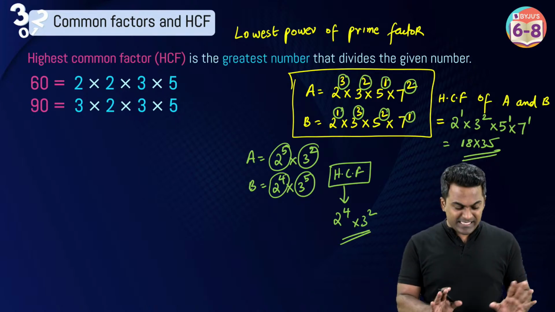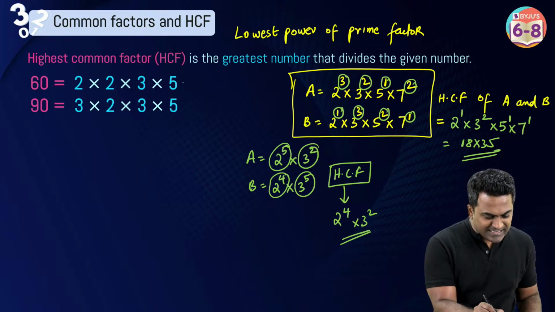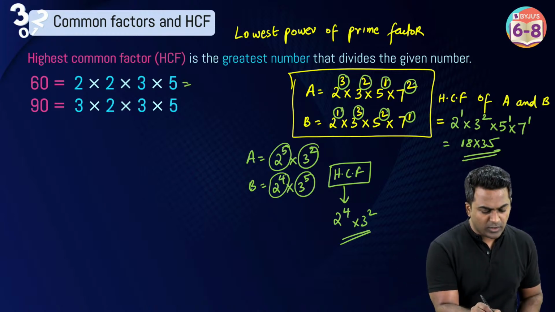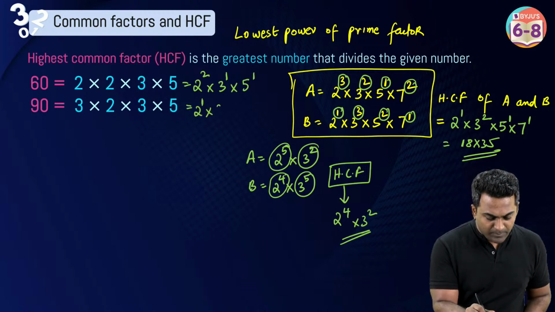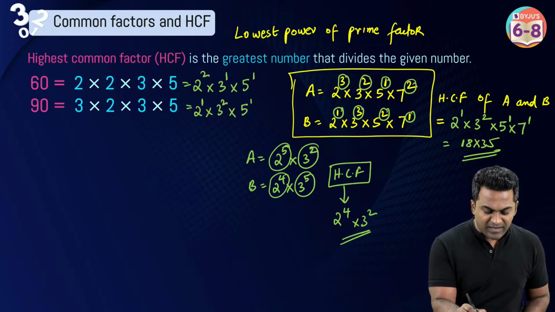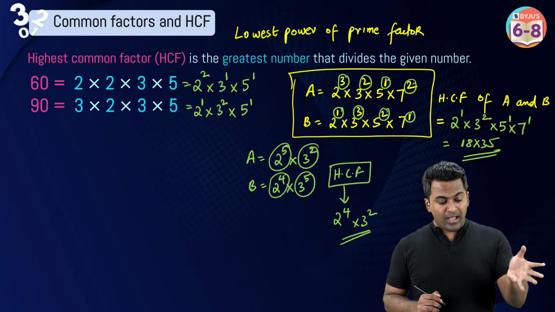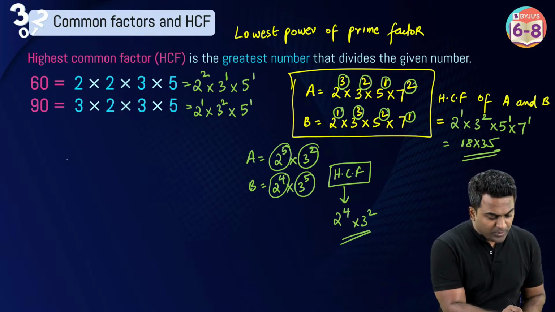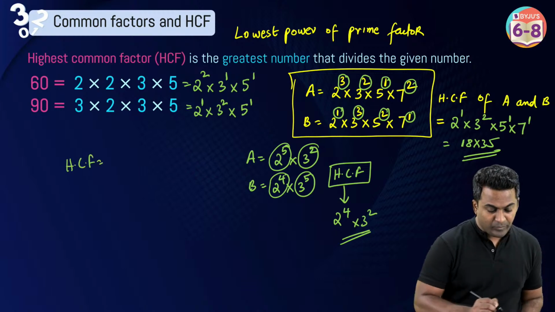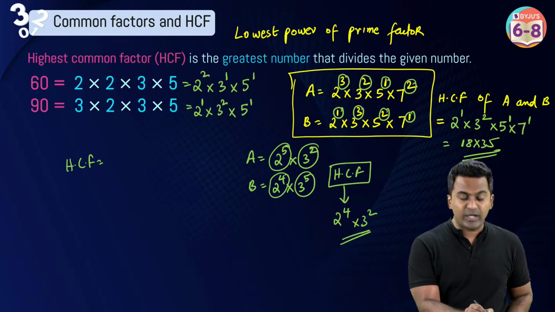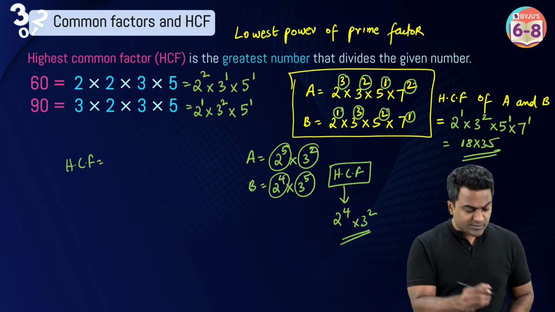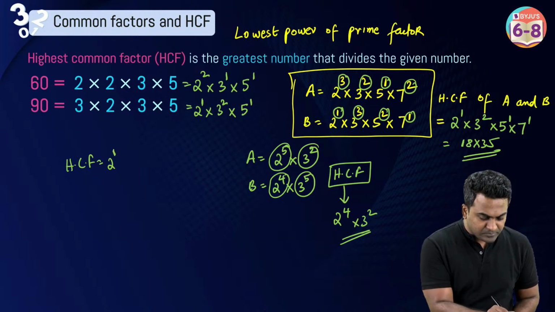What did I tell you for HCF? Now if I give you any random numbers, 60 and 90, first 60 is what? 2 power 2 multiplied with 3 power 1 multiplied with 5 power 1. Similarly 90 will be what? 2 power 1 multiplied with 3 power 2 multiplied with 5 power 1. So now, how do we calculate the HCF of 60 and 90? Lowest powered prime factor. Between 2 power 2 and 2 power 1, 2 power 1 is the smaller one. So I write 2 power 1.